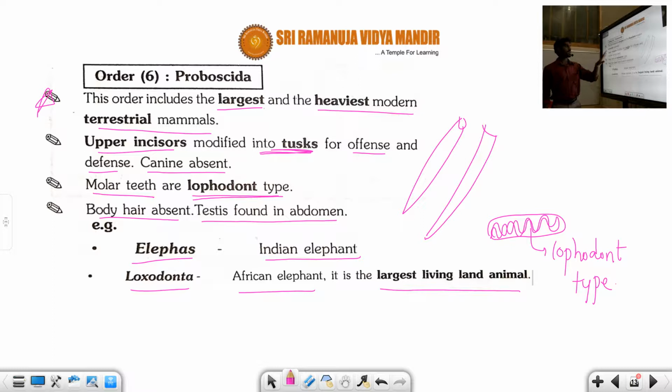Here upper incisors are modified into the tusk. What is the purpose of the tusk? It is required for offense and defense. Canines are absent. The molar teeth are lophodont type, and the body hair is absent, and testes are found in the abdomen, likewise marine mammals. The Indian elephant and the African elephant are the common examples. And lophodont type, these are the curvy type of teeth we can observe in the Proboscideae order.